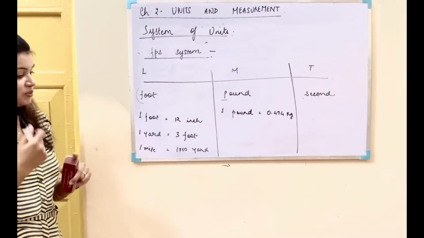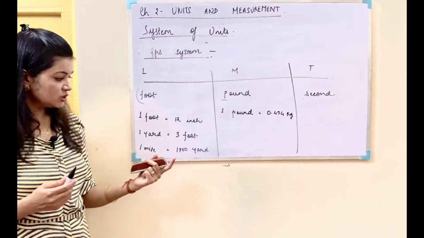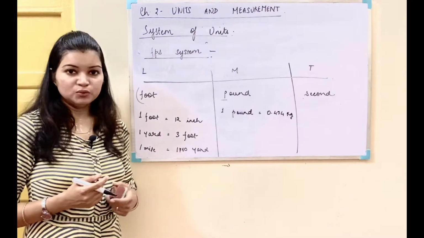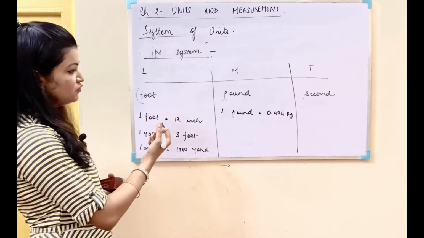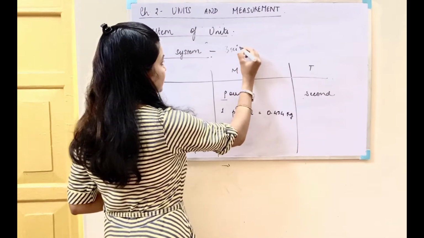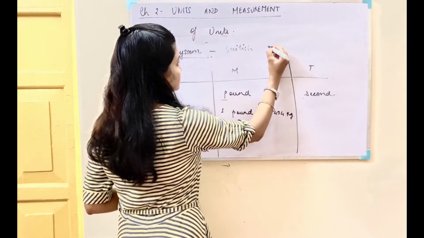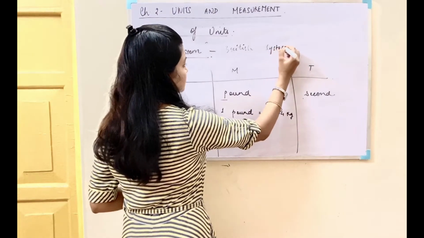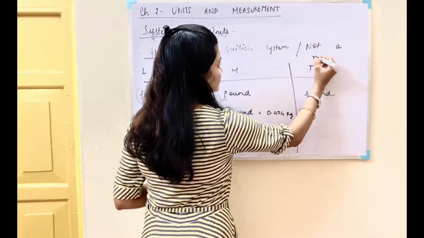So this is the FPS system of the units, and it is also called the British system of the units. It was used till recently in Britain. So this is the FPS system. It is also called the British unit system, and it is not a metric system.